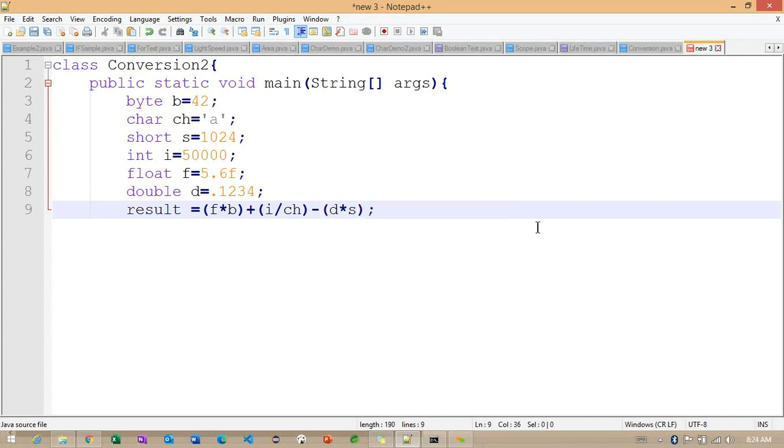Can you please think about this expression, and what is the output we are going to get?